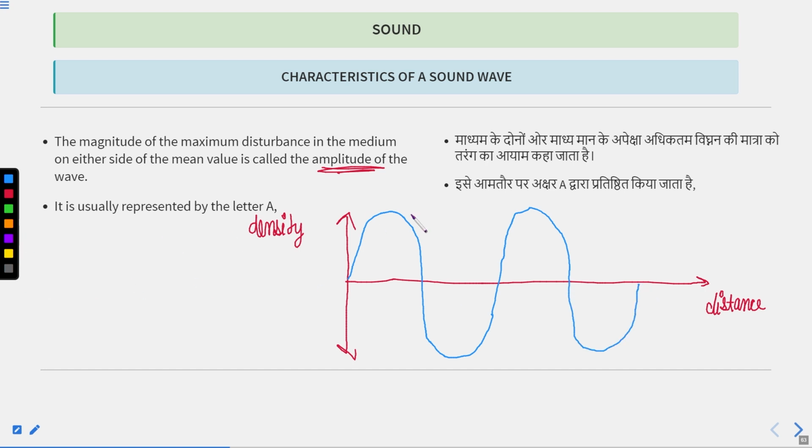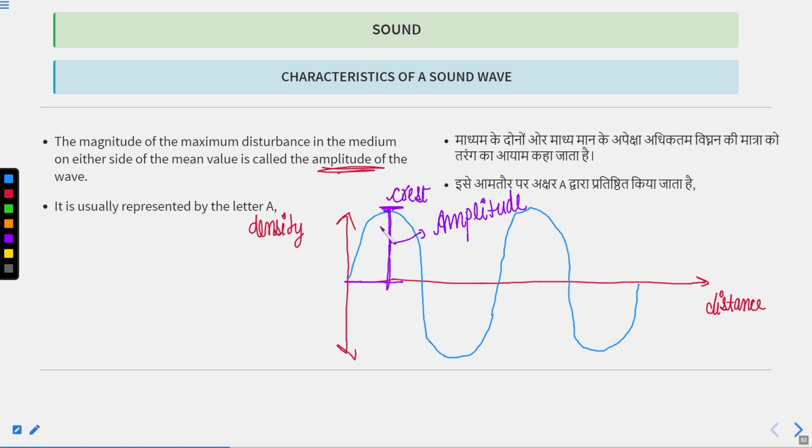The distance from this zero level to this maximum, or crest, is known as amplitude. It is called the amplitude of the wave.